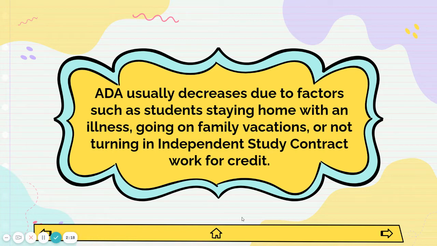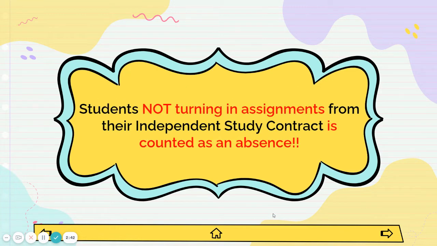And then the other thing is when our kids are out on an independent study contract, which we're seeing a lot right now because of our COVID quarantines, they're given work to complete. When they return that work, that work is counted towards their attendance. So when they do not turn in that work, when they don't receive that credit, then that also decreases the ADA that our school gets. Students not turning in assignments from their independent study contract is counted as an absence for our school and for your child.